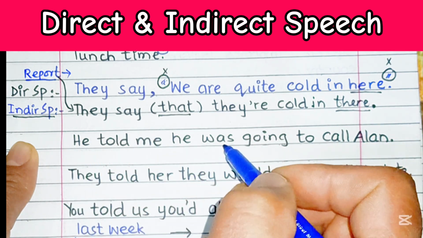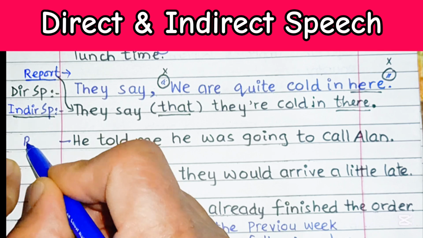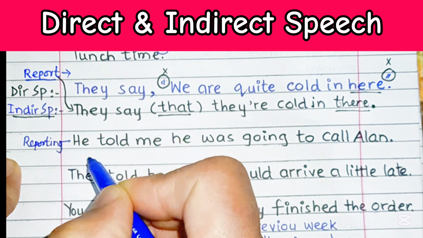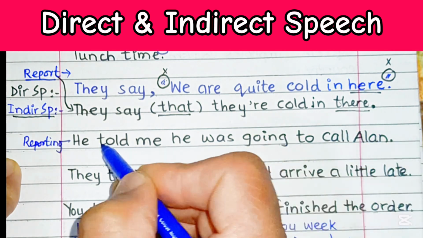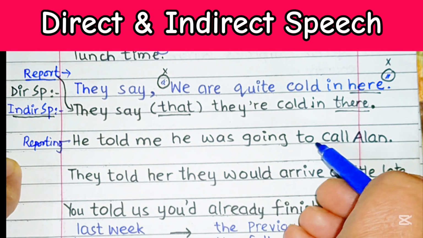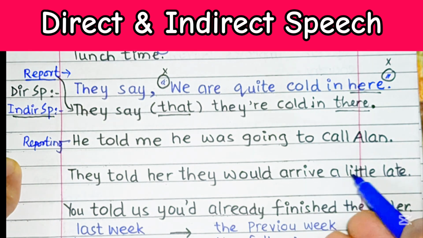He told me he was going to call Ellen. Again, this is reporting. We are not repeating, rather we are reporting. These are not the real words uttered by the speaker. They told her they would arrive a little late.